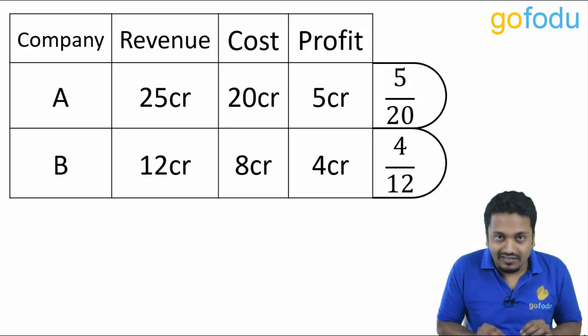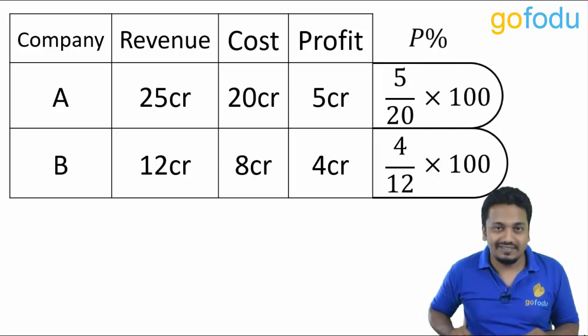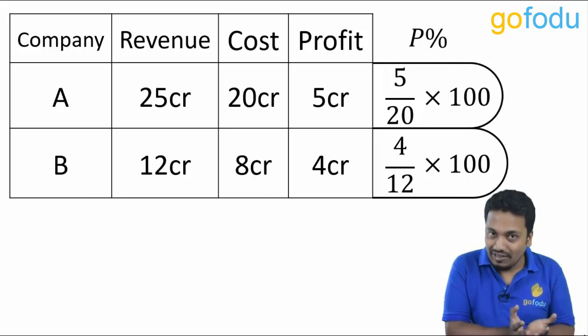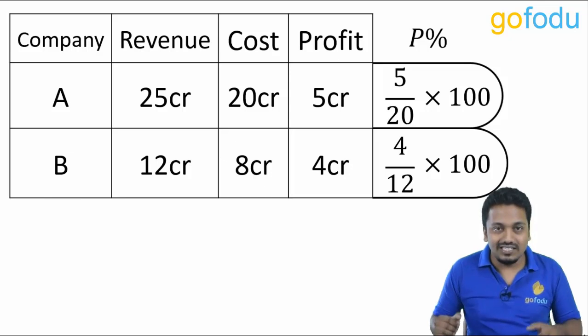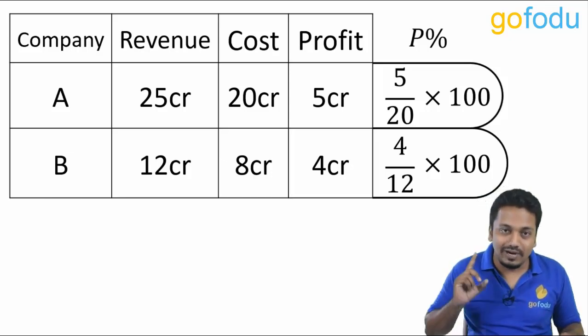And this relation, when expressed in terms of percentage, is profit percentage. A's profit percent is 25% and B's is 33.33%. So B is a better performer.